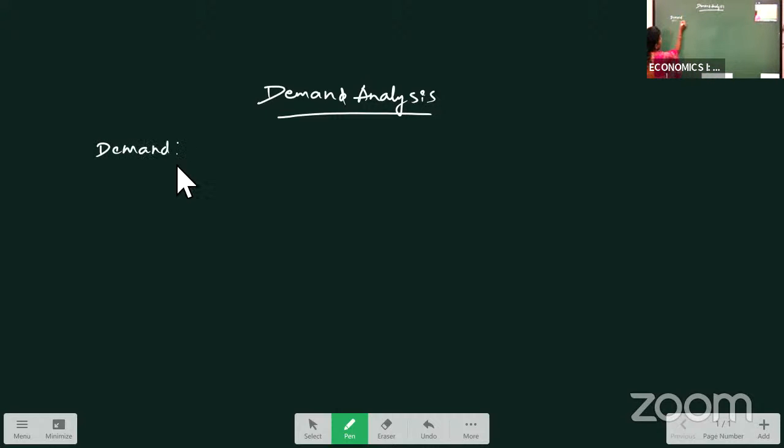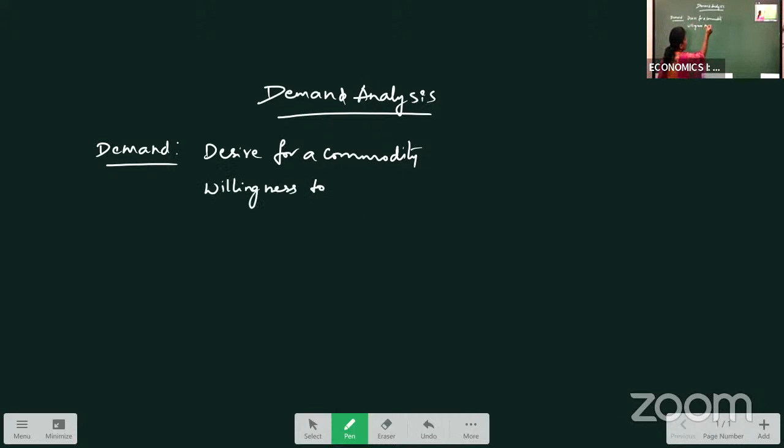What do you mean by the word demand? Generally, as a consumer, we demand certain commodities. Means we want goods which will satisfy our wants. Whichever is satisfying our want, we desire to have them, right? Desire alone is not sufficient here. So we say that demand means desire for a commodity, along with willingness to pay the price.